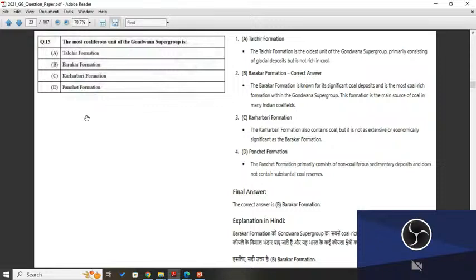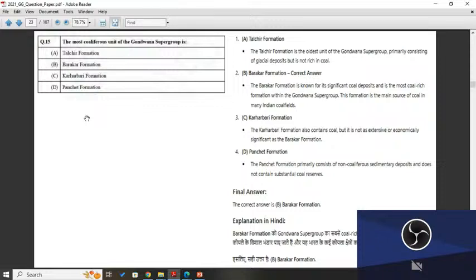So Barakar formation, correct answer. The answer B, why is this correct? The Barakar formation is known for its significant coal deposits and is the most coal rich formation within the Gondwana supergroup. This formation is the main source of coal in many Indian coal fields. So option B is the correct one.